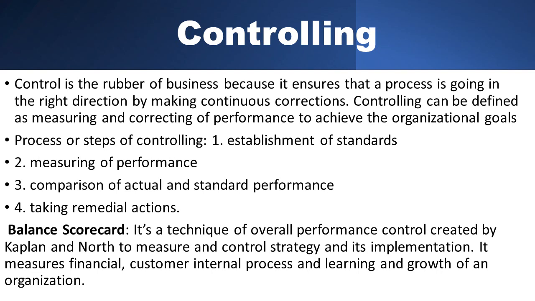What is wrong? Where is it going wrong? So 500 units is the difference between the actual and the standard. So what is the problem? Where is the problem? In the fourth step, we will take remedial actions. So in the fourth step, we found the mistake, and we will try to correct the mistake to reach our goal or reach our standard. So these are the four processes or steps of controlling.